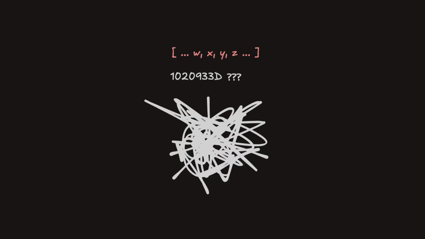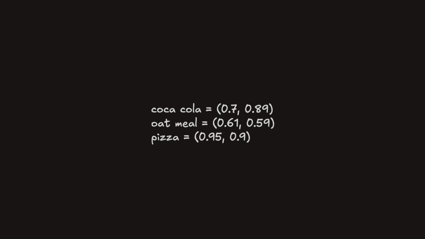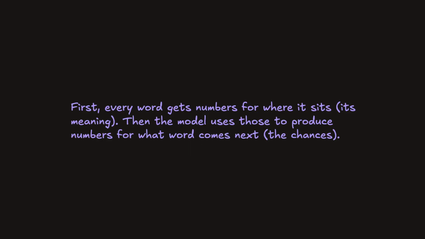Second, AI software. This is the probabilistic system. An AI model right now is just a word generator. That's literally it. This graph shows how close Coca-Cola, oatmeal, and pizza are to food and water. The position of the dot on the graph is how similar it is to food and water. So the numbers are how close each word is to food and water. You map it onto a coordinate system. And basically, a model is just a bunch of words that equals a list of numbers. First, every word gets a number for where it sits, its meaning. Then the model uses those to produce numbers for what words come next, the chances.